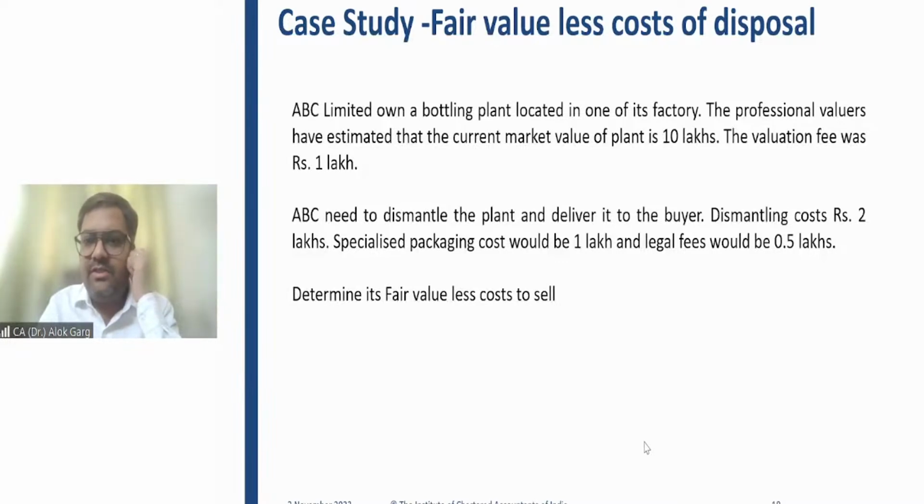My question was whether this valuation fee is a cost of disposal. Abdul is saying no. Rahul is also saying no. Neha is saying yes. What's your view, guys?